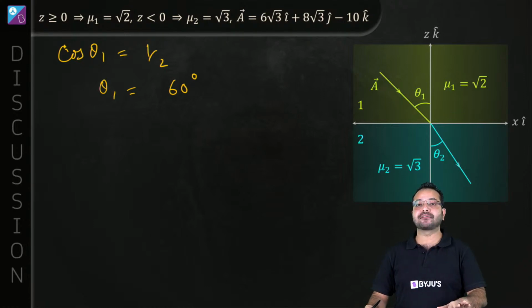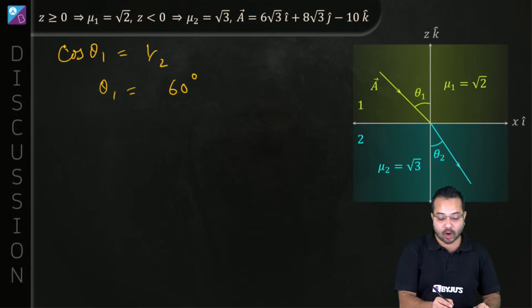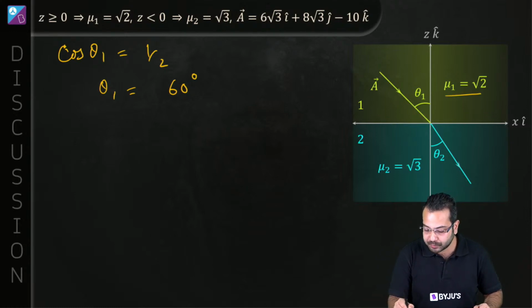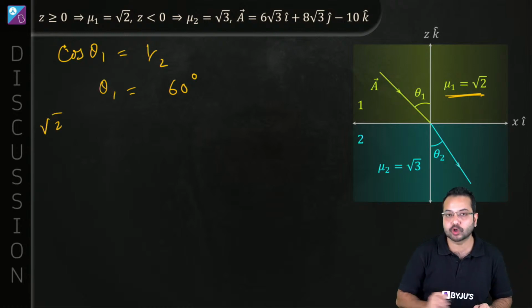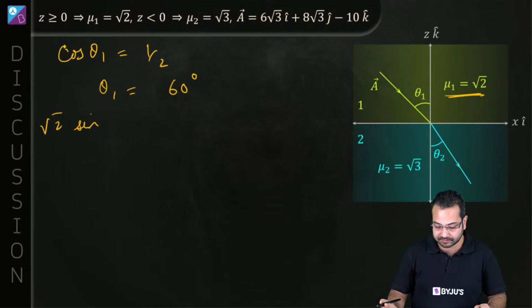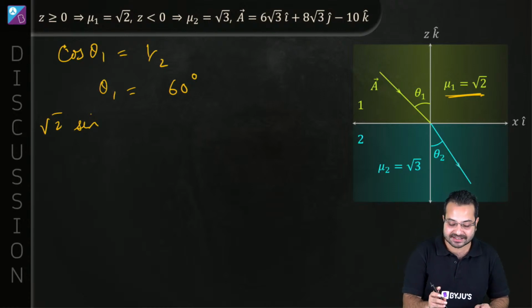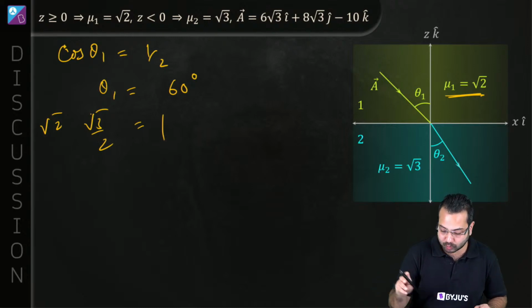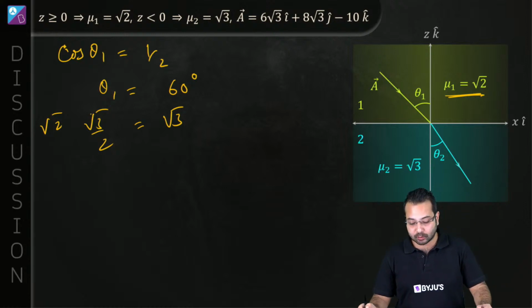So what we have done is we have calculated theta 1. Now all we have to do is put it in Snell's law. What is mu 1? Mu 1 is this. So this becomes root 2 into sine theta 1. And what is sine theta 1? Sine theta 1 is sine 60 degrees, so that is going to be equal to root 3 upon 2. And this should be equal to mu 2. What is mu 2? Mu 2 is root 3. And this should be equal to how much?